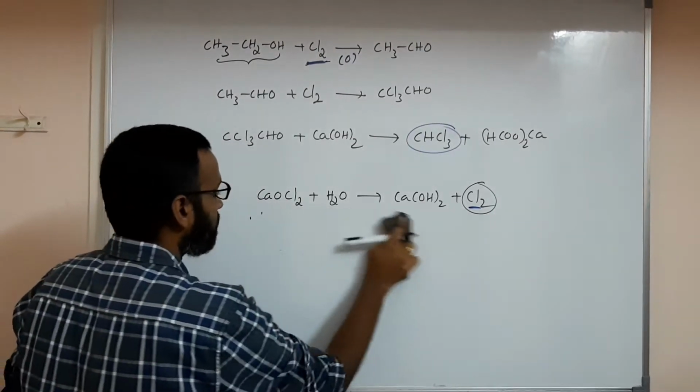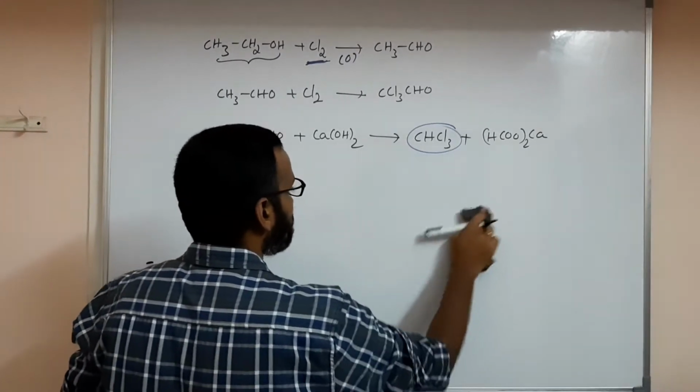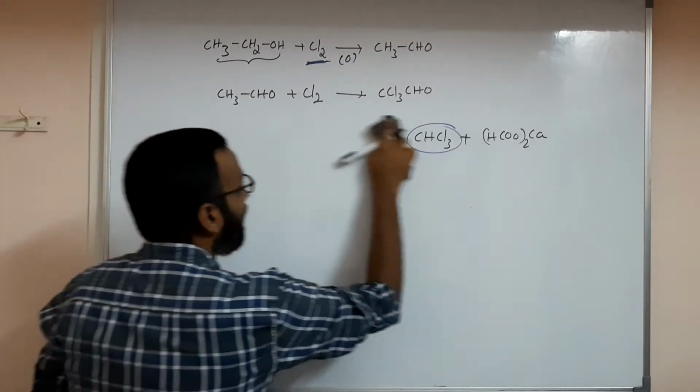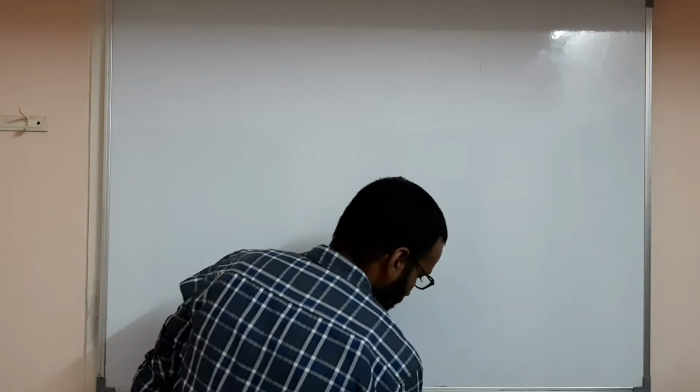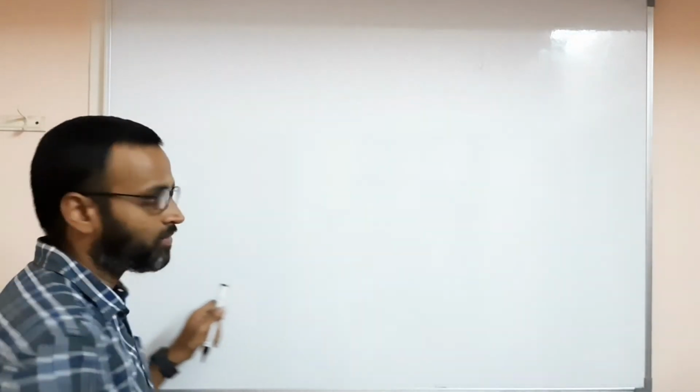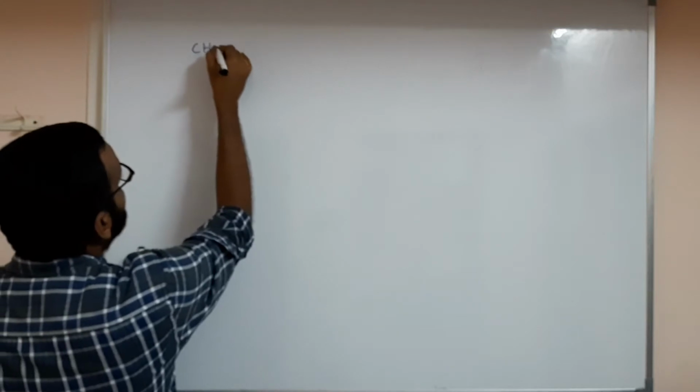This is about preparation of haloform. Understood, everyone? So haloform we discussed now: preparation, and what is the condition to have that particular haloform. If you see, there are many reactions.